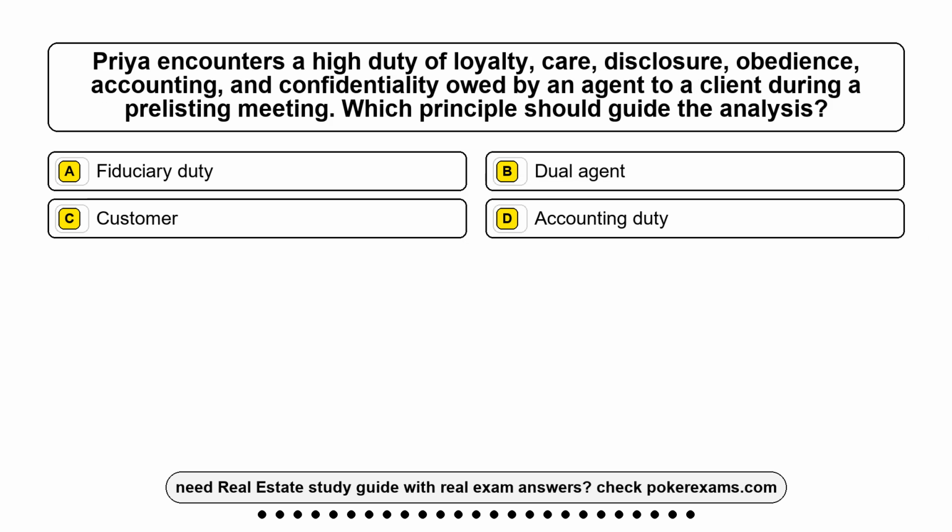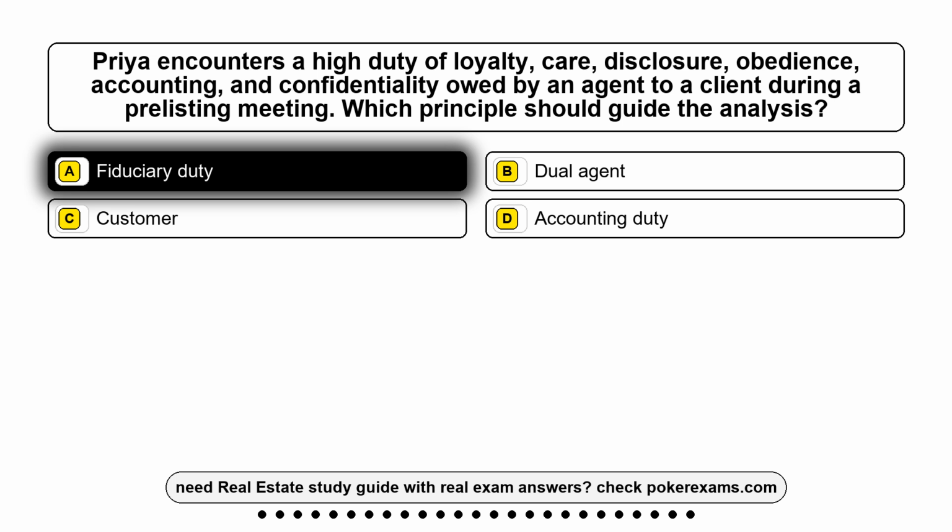Question 15. PREA encounters a high duty of loyalty, care, disclosure, obedience, accounting, and confidentiality owed by an agent to a client during a pre-listing meeting. Which principle should guide the analysis? Option A. Fiduciary duty. Option B. Dual agent. Option C. Customer. Option D. Accounting duty. The correct answer is option A.